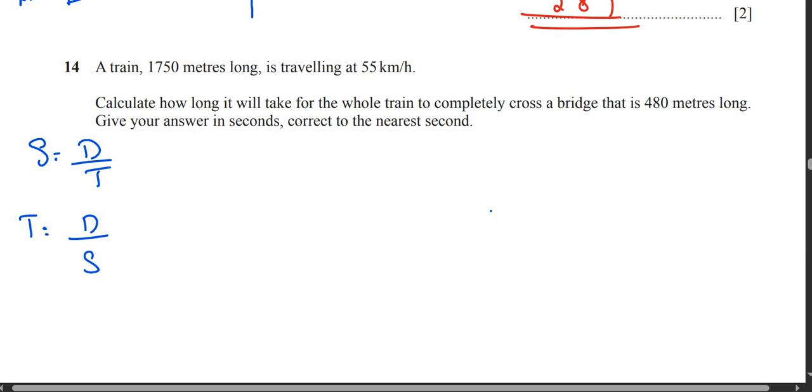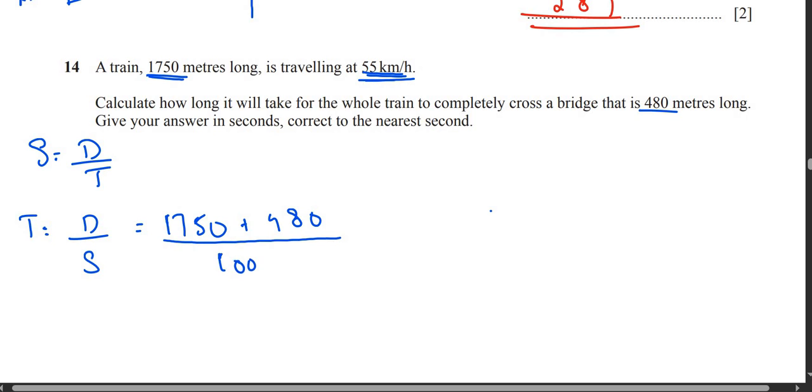Okay guys, now in the question they are saying to find the time. How much is the total distance? Look, total distance is the distance of the train and the distance of the bridge as well. And you will divide this, since this is in meters and the speed is in kilometers, you will divide your answer by 1000.